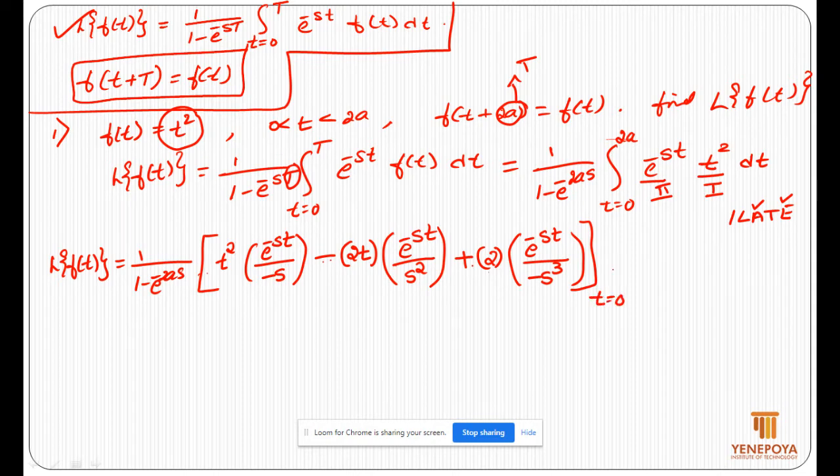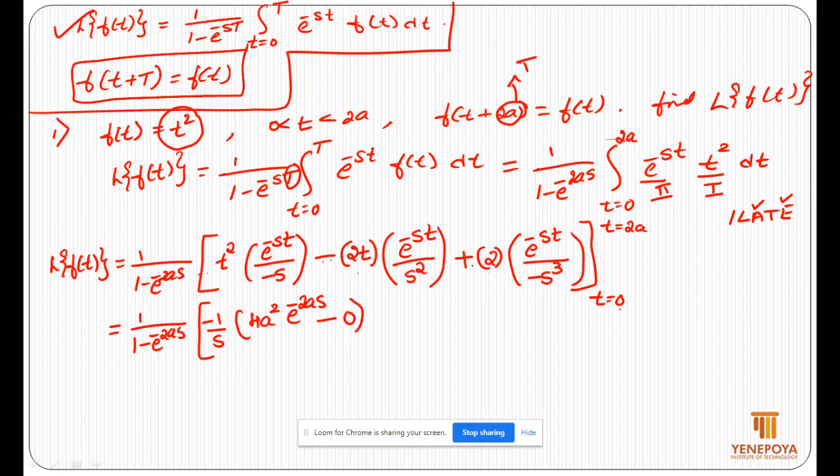t is equal to 0 to t is equal to 2a is the limits. So let's substitute the limits. 1 divided by 1 minus e power minus 2as, minus 1 by s I will take out. Remaining term is t square e power minus st. Apply the limit 2a to 0. 2a the whole square, that is 4a square, e power minus 2as by substituting the upper limit, minus I will substitute the lower limit, t is equal to 0, so 0 square is 0, so we will get 0, minus 2 by s square I will take out.